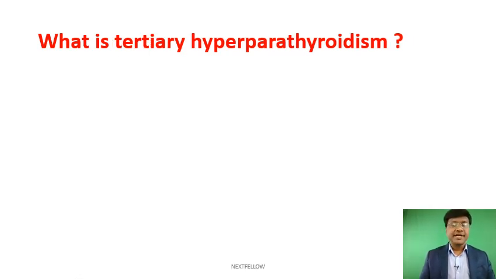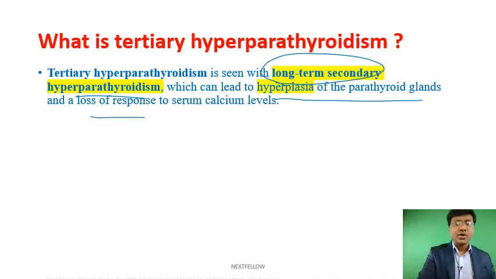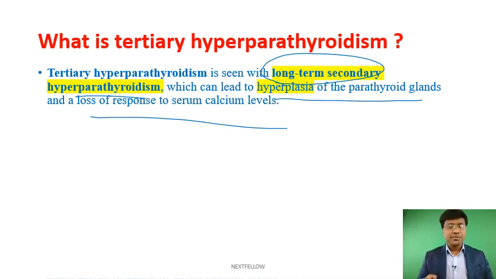What is tertiary hyperparathyroidism? Tertiary hyperparathyroidism is seen with long-term secondary hyperparathyroidism, which can lead to hyperplasia of parathyroid glands and loss of response to serum calcium levels. Normally, whenever you give calcium, parathormone secretion will reduce or will stop. But in spite of giving the serum calcium, parathormone secretion is still on the higher side. And there is hyperplasia of parathyroid gland secondary to long-term hyperparathyroidism, and that is called tertiary hyperparathyroidism. Next.